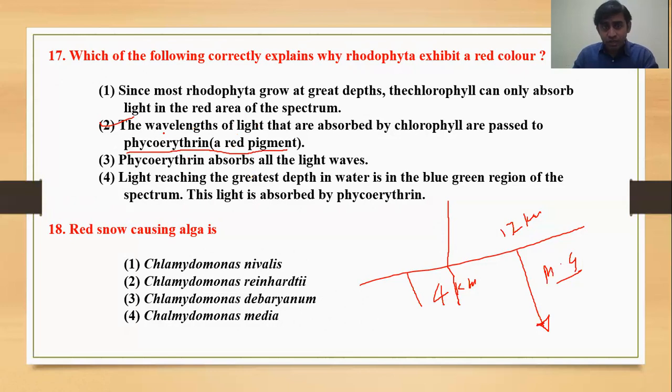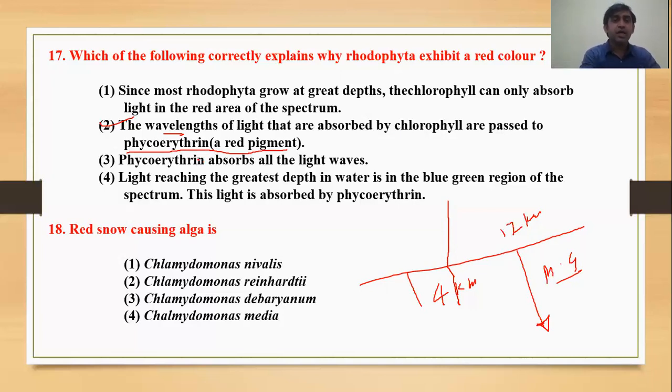because the answer is given as wavelength of light absorbed by chlorophyll is passed to phycoerythrin. If we compare the wavelengths of different lights, that is VIBGYOR: violet, indigo, blue, green, yellow, orange, red. The wavelength of red is the greatest, and the greater the wavelength, the lower the energy.